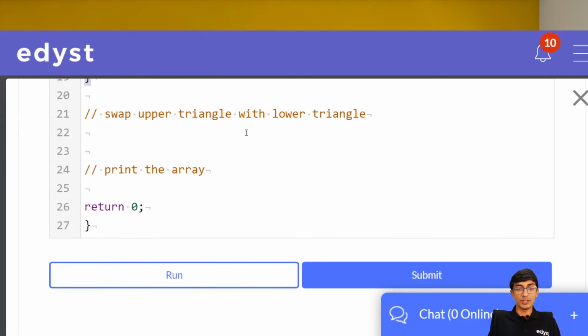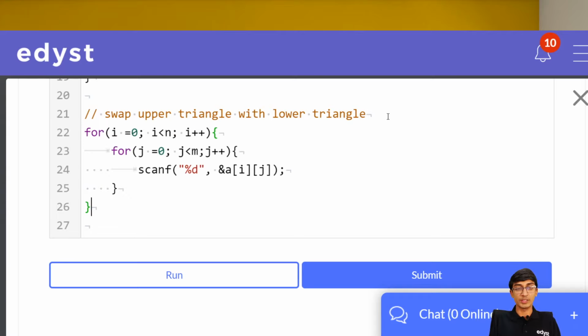Okay, now that we have the input, we have to swap the upper triangle with the lower triangle. How do we go about doing that? Well, the first loop for rows and columns remains the same. We have to go through the entire loop, row and column, except that we don't have to go through all of the columns, right? So let's just come back to our slides and see.